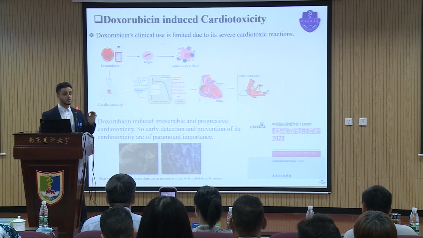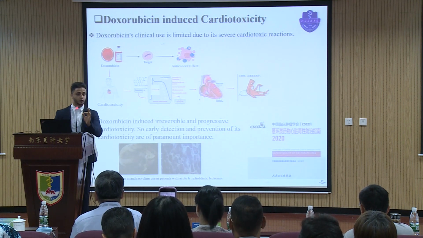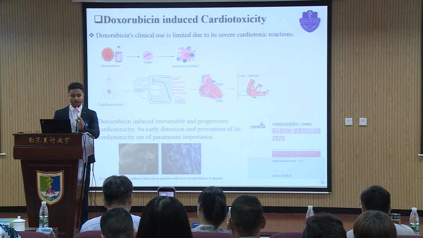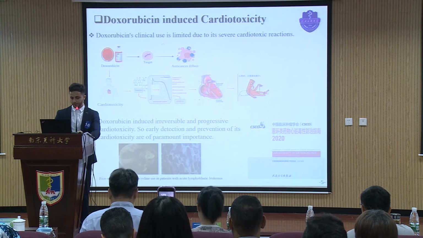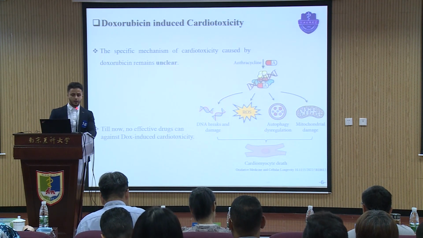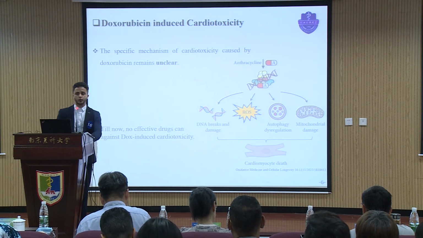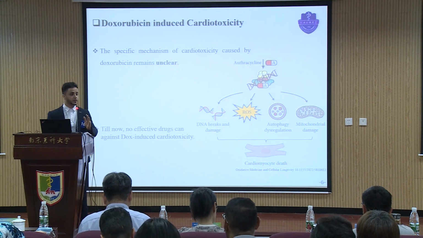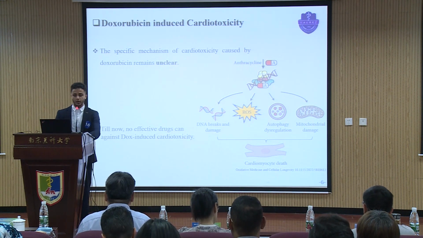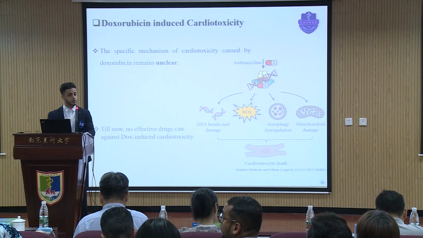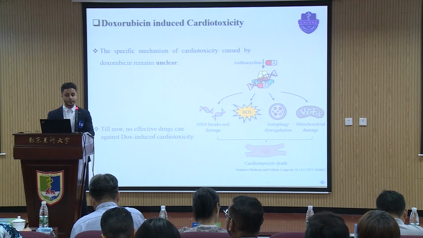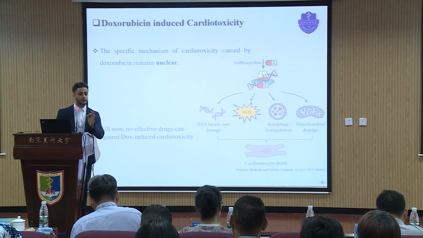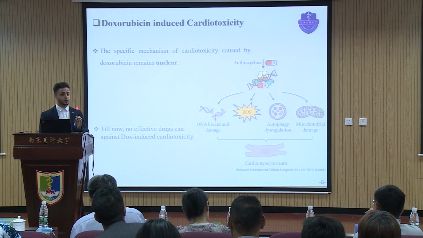Also, Doxorubicin causes irreversible and progressive cardiac toxicity, so early detection and prevention of this cardiac toxicity is very important. The mechanism by which Doxorubicin induces cardiac toxicity is still unclear. Generally speaking, it may be due to DNA damage, ROS, autophagy dysregulation, mitochondrial damage, and so on. Till now, there is no effective drug against Doxorubicin-induced cardiac toxicity.